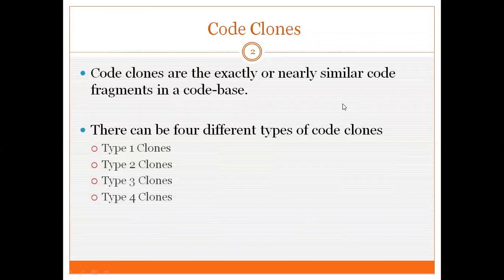I will first go through some background topics. Code clones. So code clones are the exactly or nearly similar code fragments in a software system's code base disregarding the comments and indentations. There can be four different types of code clones. These are type 1 clones, type 2, type 3 and type 4 clones.